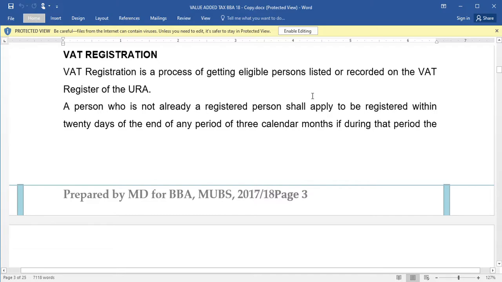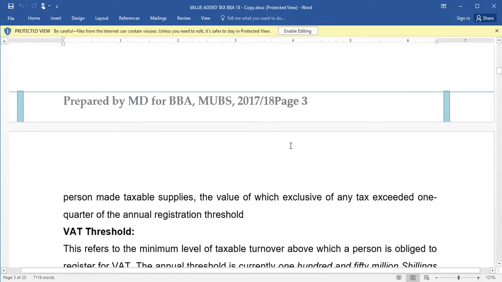A person who is not already a registered person shall apply to be registered within 20 days of the end of any period of 3 calendar months if during the period the person made taxable supplies, the value of which, exclusive of any tax, exceeded a quarter of the annual registration threshold.